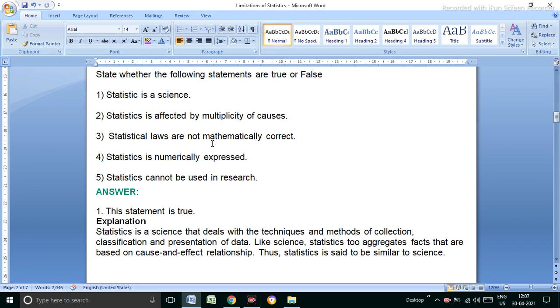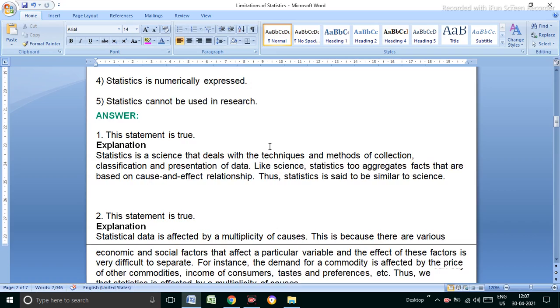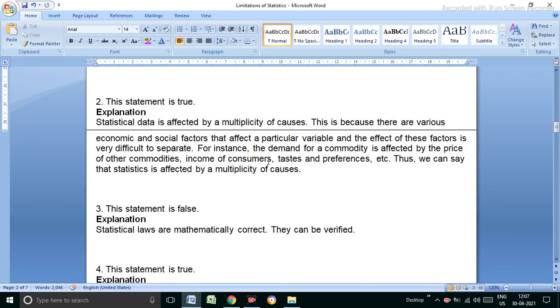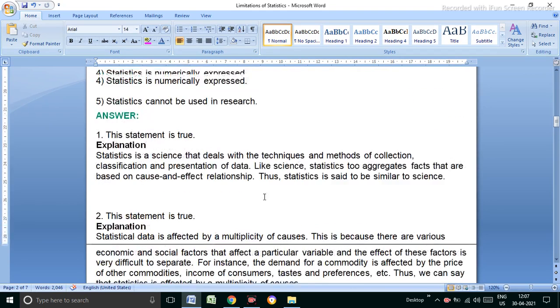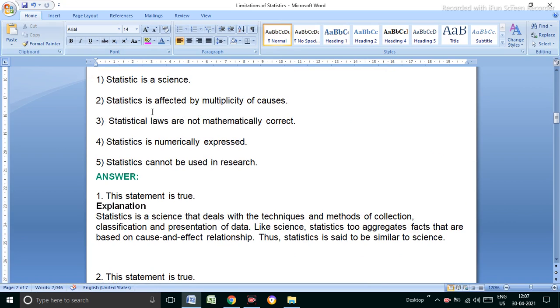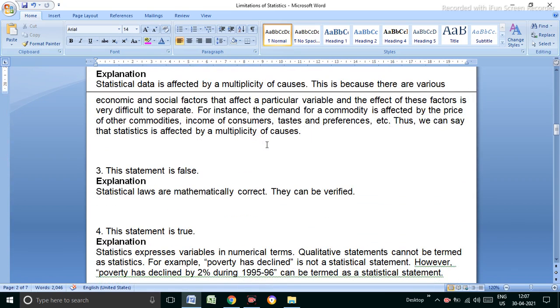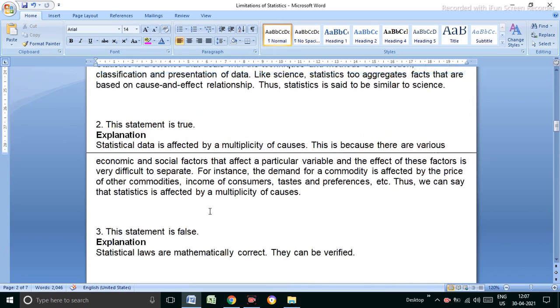Statistics laws are not mathematically correct. Yes, again this is true. The statement is false: laws are mathematically correct. Laws are not mathematically correct. This is false. They can be verified mathematically, yes, they can be verified.